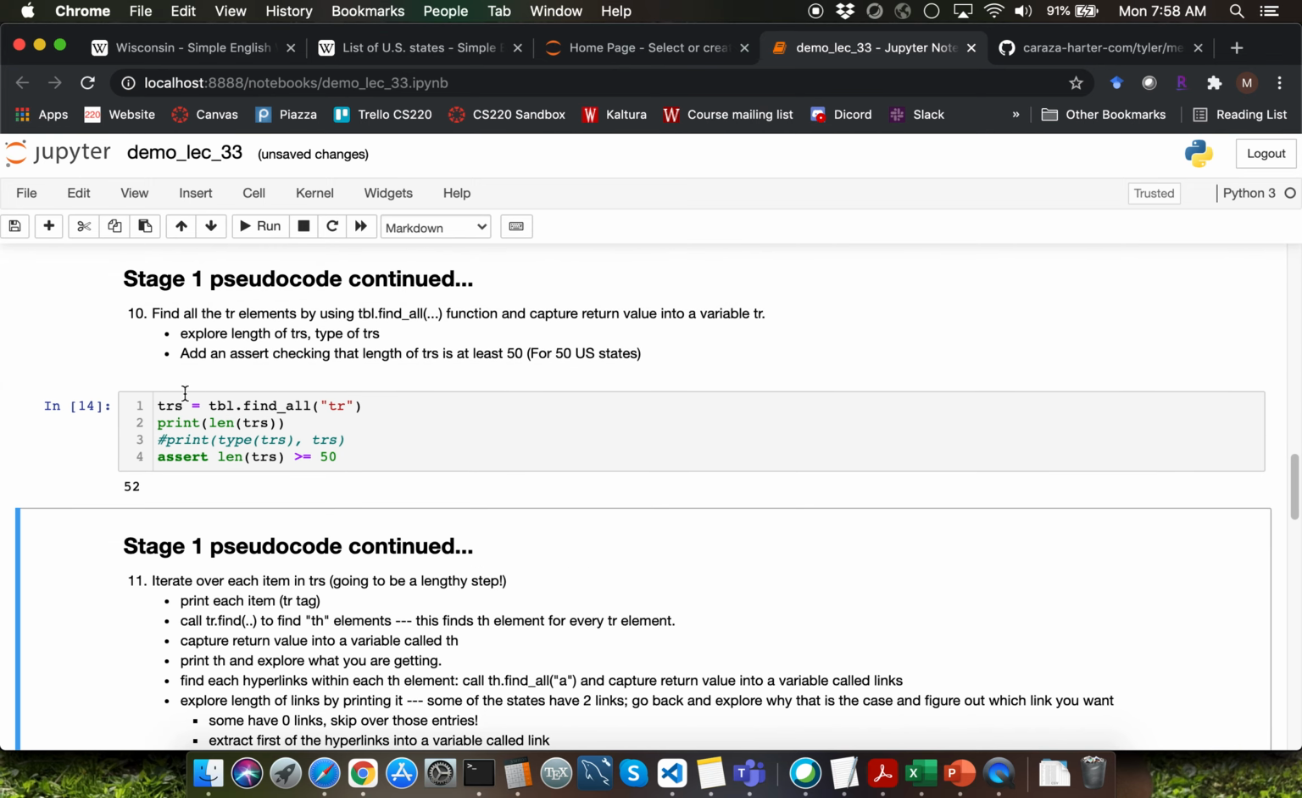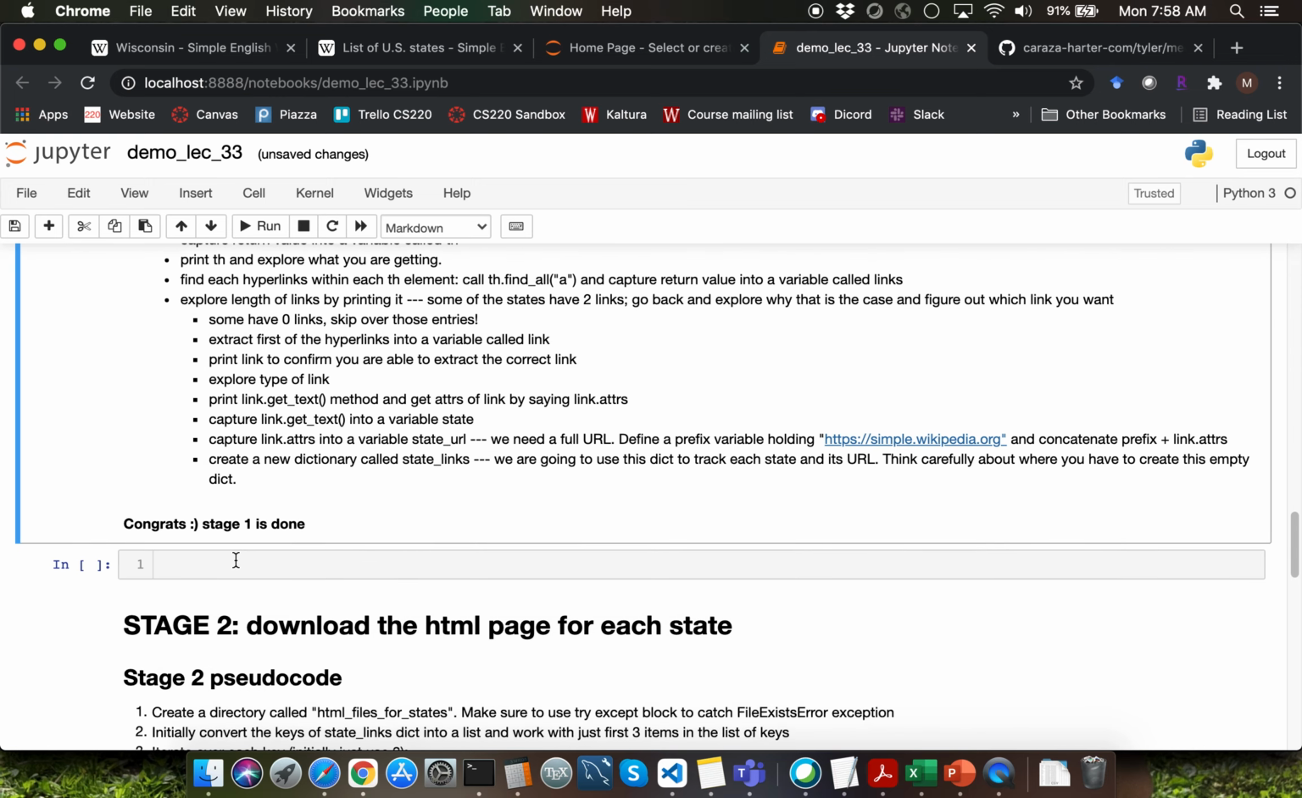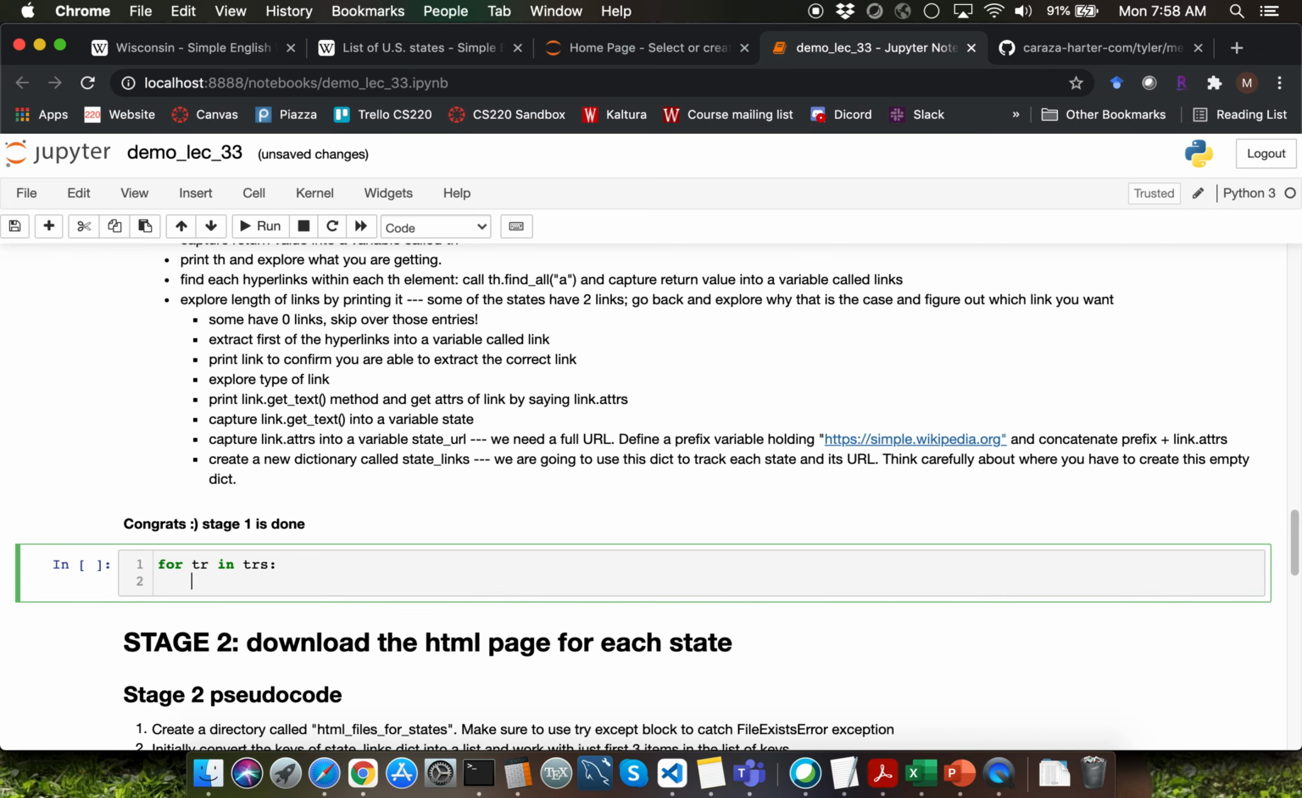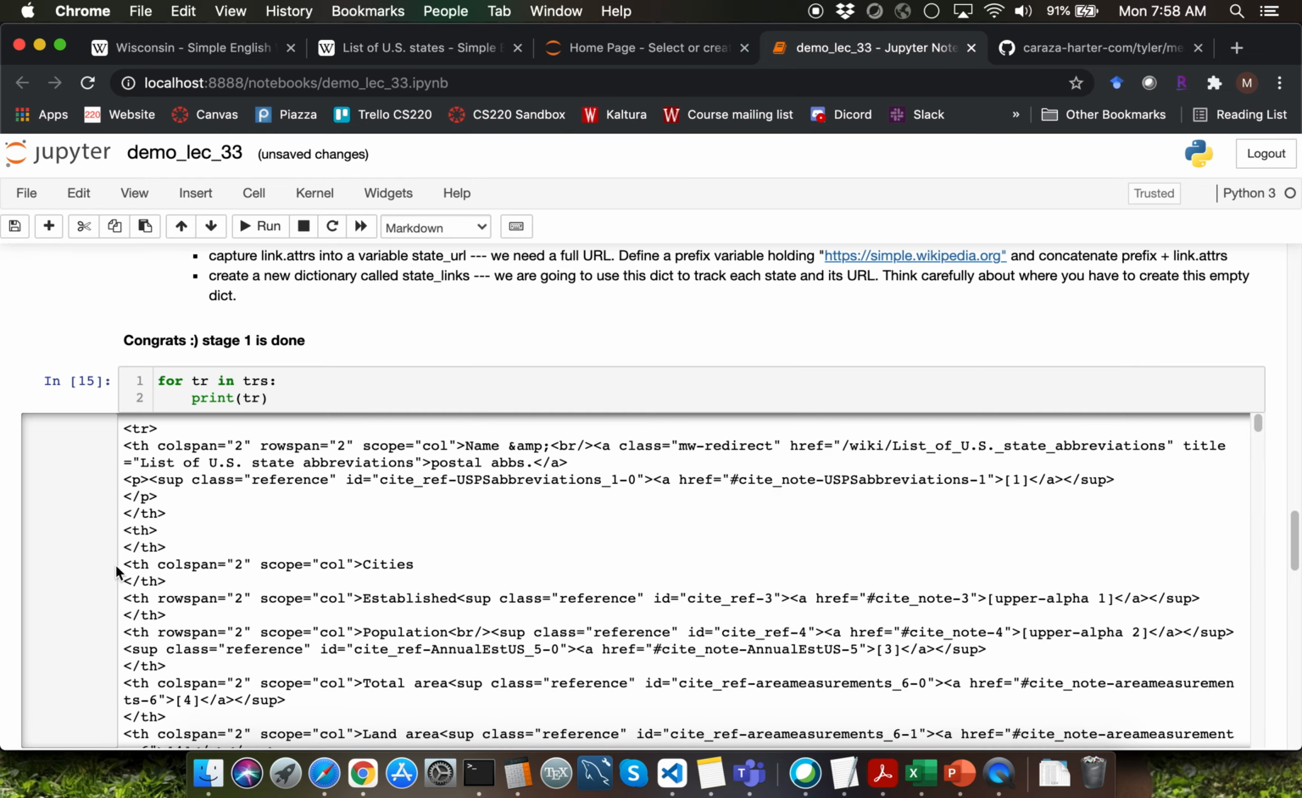After having extracted all the table row tags, we are going to iterate over each table row. I'm going to do that by typing a for loop. My for loop variable is going to be tr because every iteration is going to iterate over a specific tr tag. So I'm going to say for tr in trs. What do I want to do? For now, let me just print tr just to verify that my for loop is working, which seems to be the case.